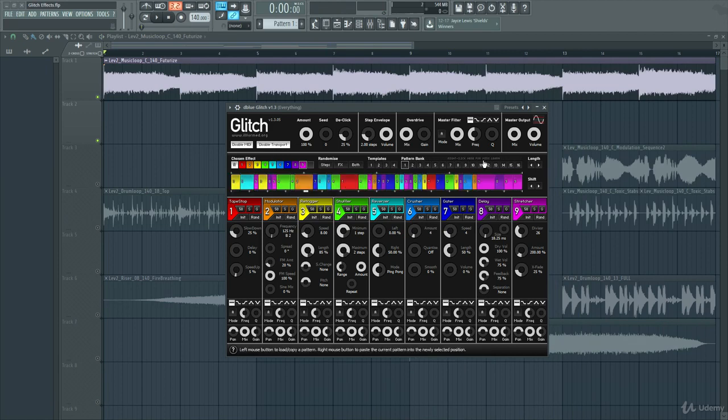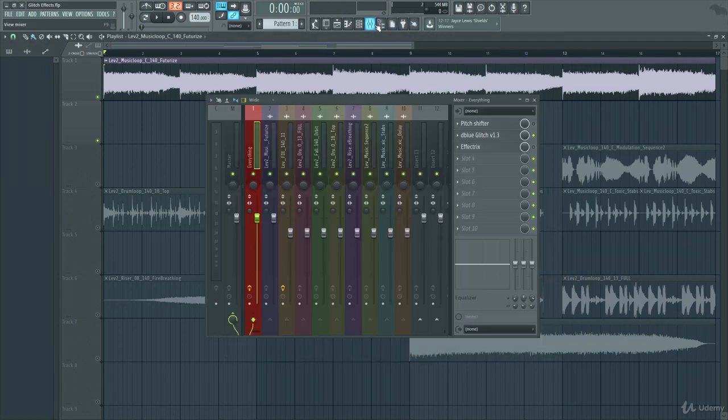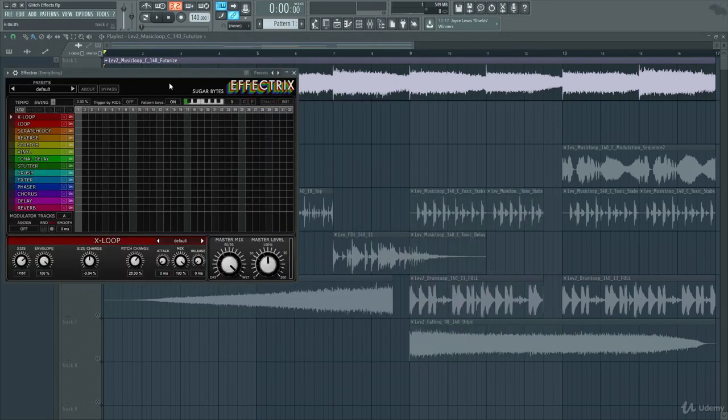Okay, you get the idea. Glitch can do some crazy things. Effectrix. Effectrix is another great paid plugin.